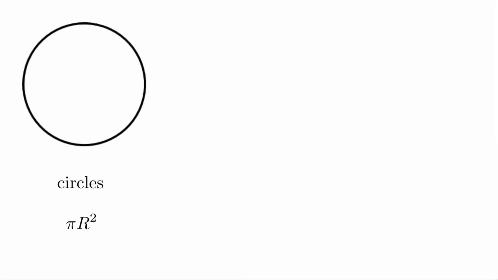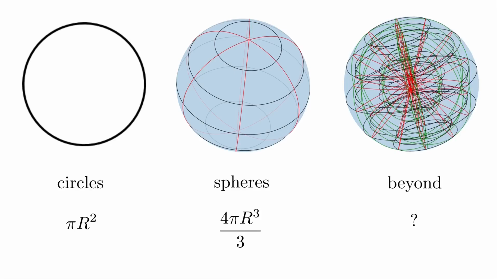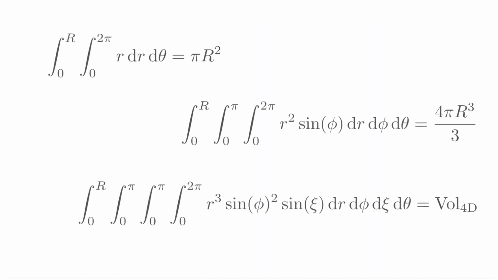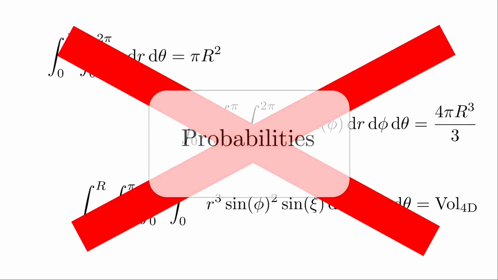Have you ever wondered where the formula for the circle area or the sphere volume come from? Or even what lies beyond in 4, 5 or even 6 dimensions? Normally, we need to use calculus and a bunch of integrals to get these answers. But in this video, I'll show how you could arrive at the right answer reasoning only in terms of probabilities.